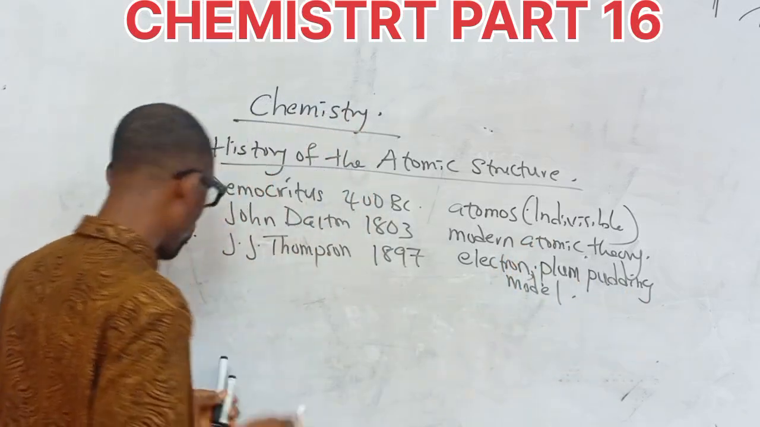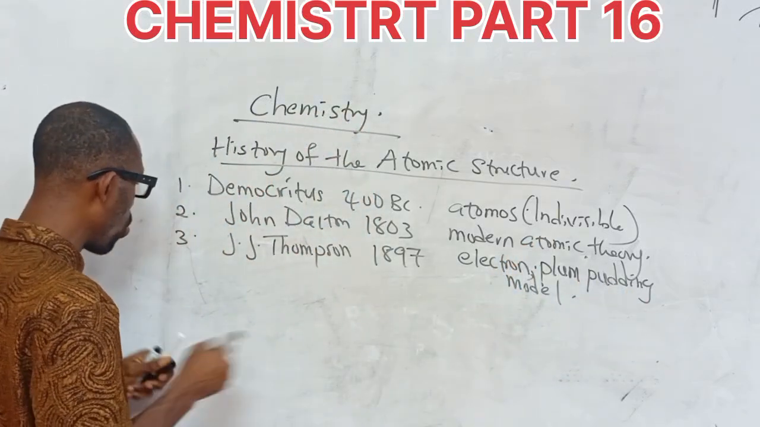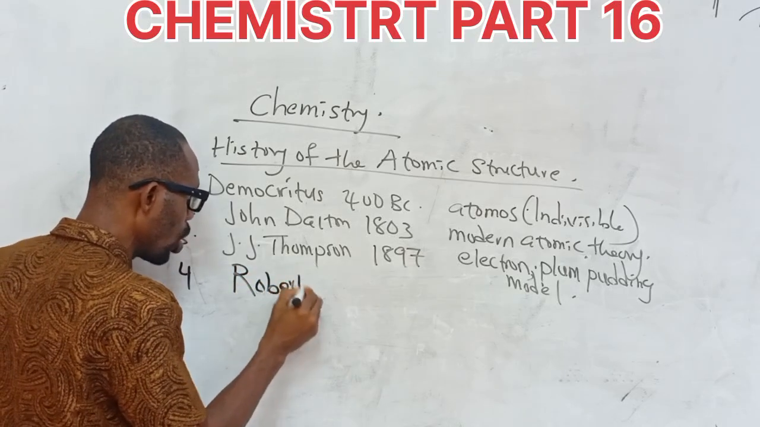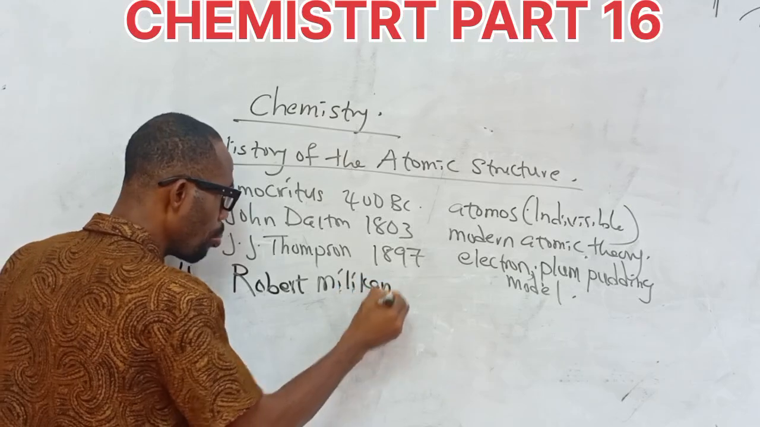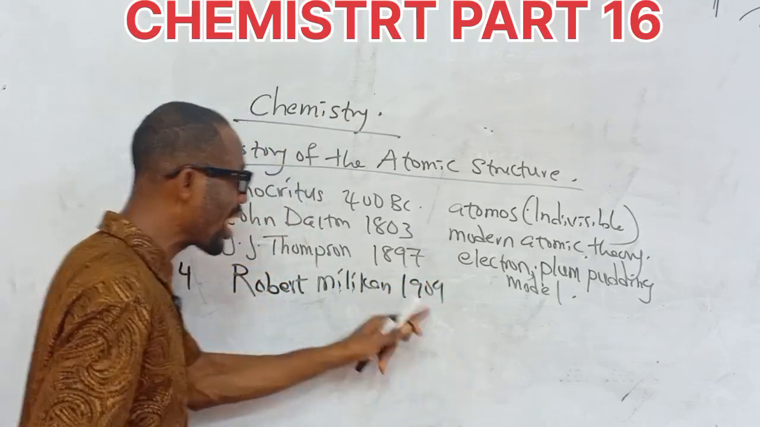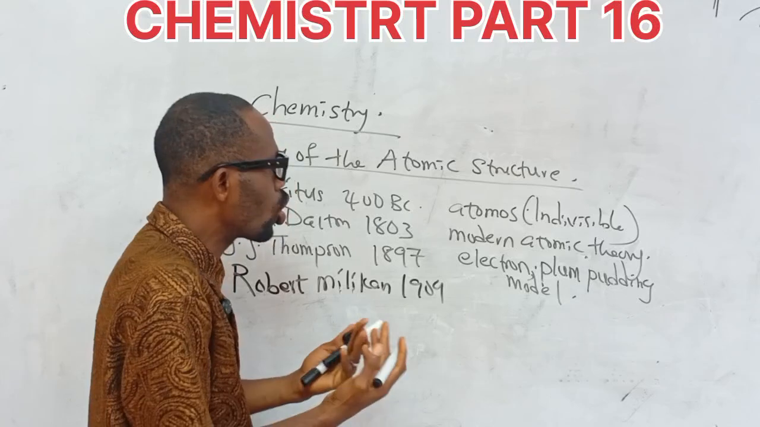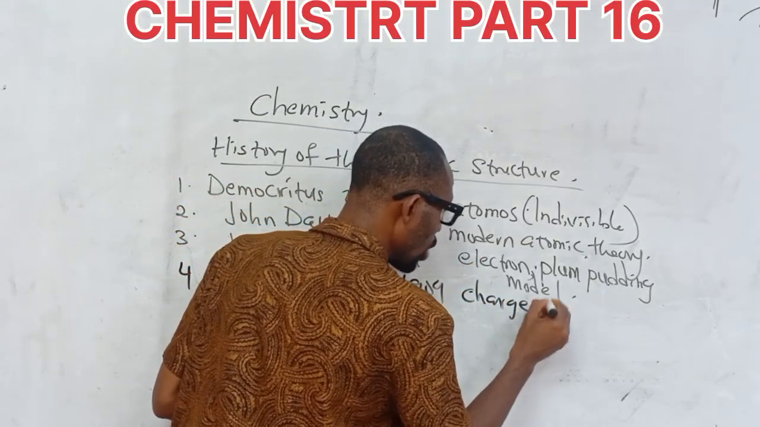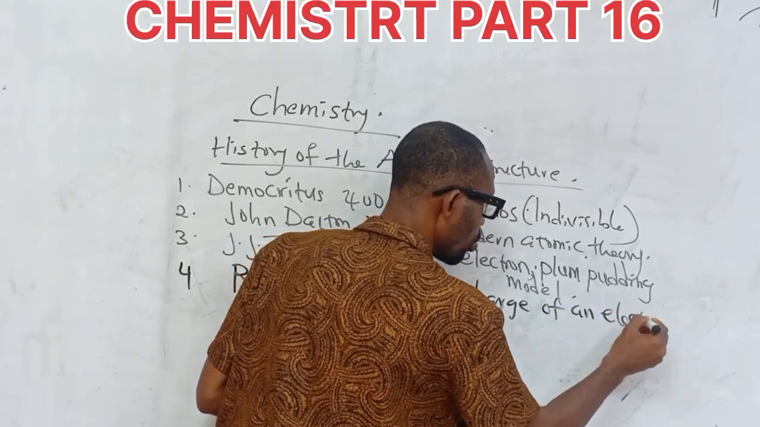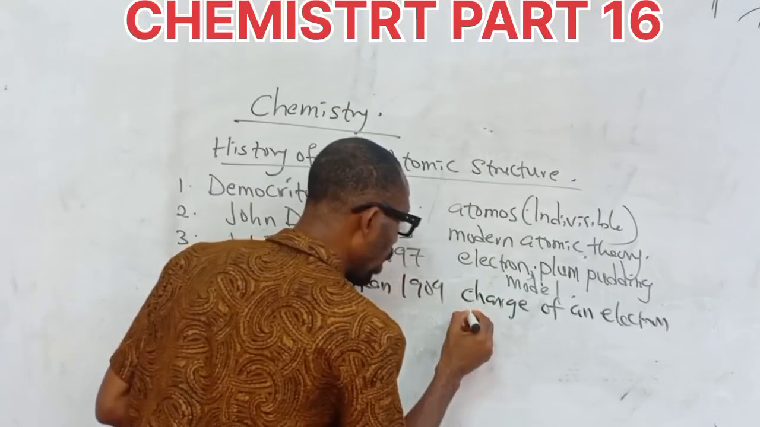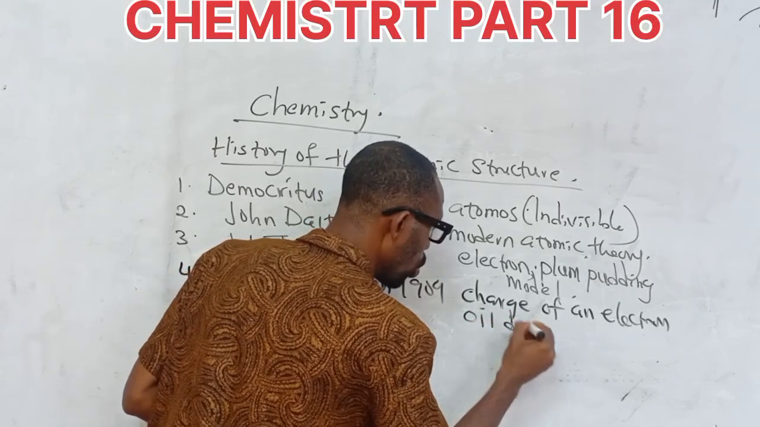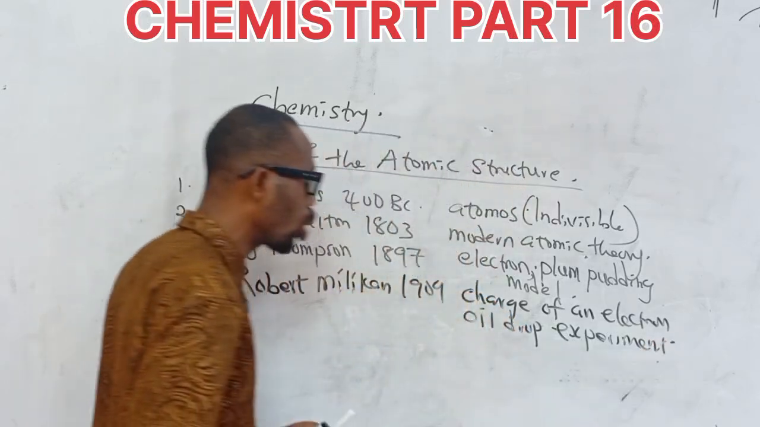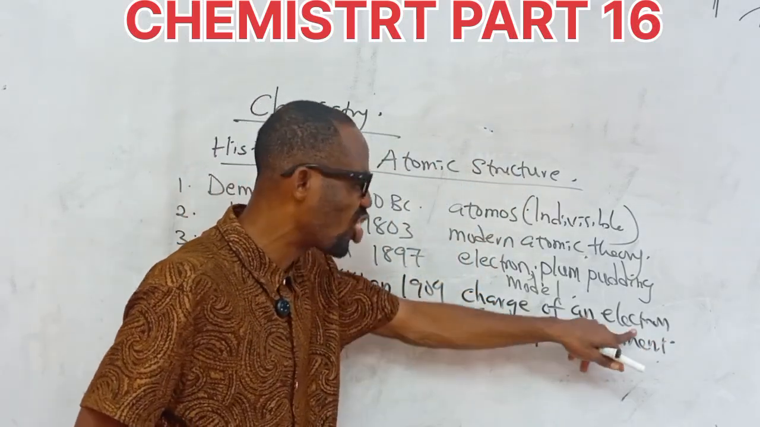Number four, the next great mind that continued from where it stopped was Robert Millikan. Millikan in 1909, what did he do? He discovered the charge of an electron, using what is popularly known as the oil drop experiment. Are you with me? So he did an oil drop experiment, and that led to him discovering the charge of an electron.